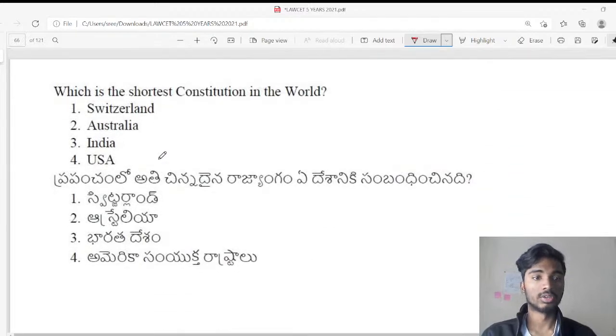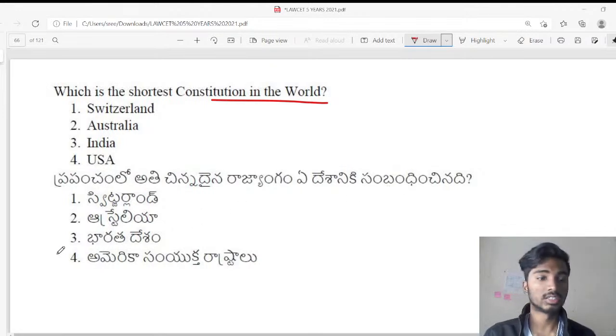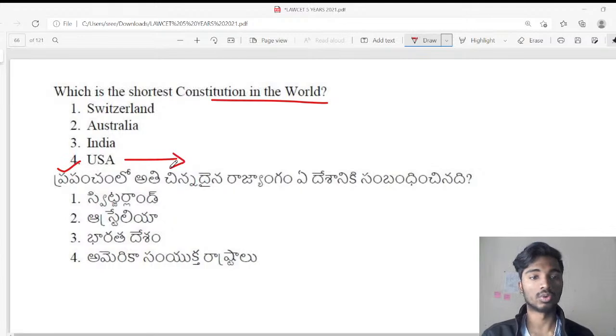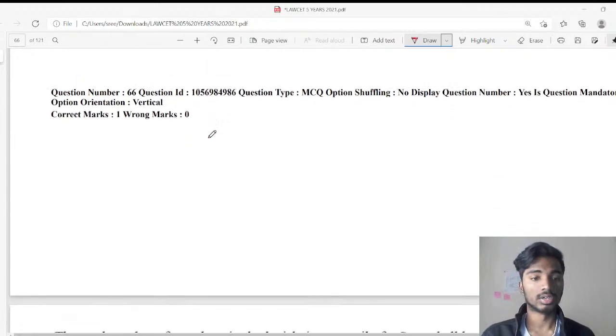Next question. Which is the shortest constitution in the world? ప్రపంచంలోని అతి చిన్నదైన రాజ్యాంగం ఏ దేశానికి సంబంధించింది? So the answer is the USA, or the United States of America. The American Constitution has only 7 articles, so it is the shortest constitution in the world. I'll be taking all your questions at the end, so please stay tuned for the same. Next question is here.